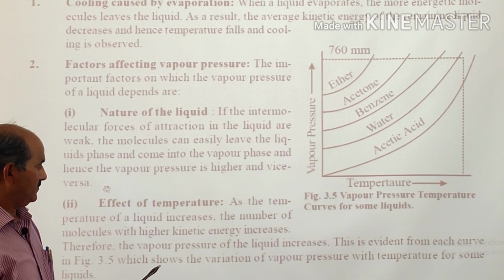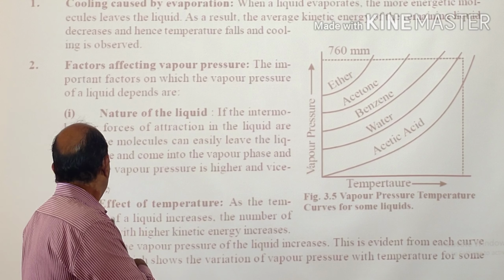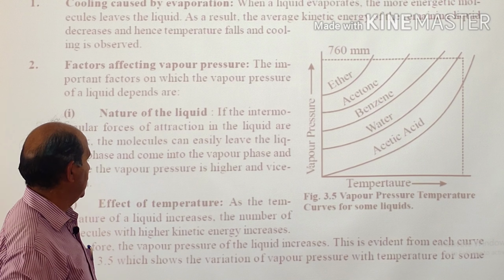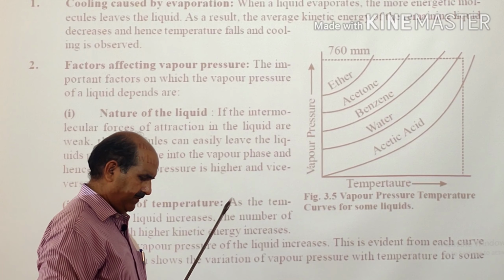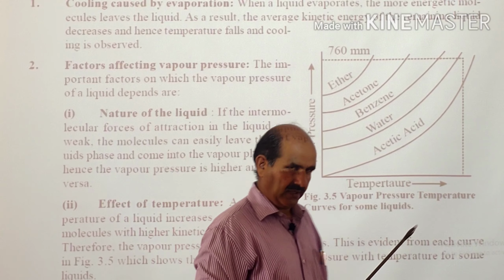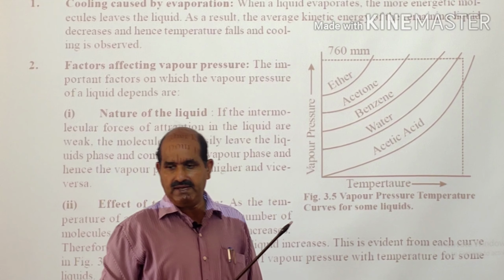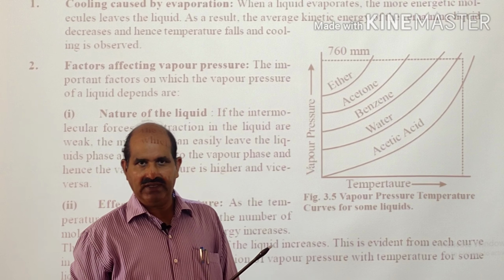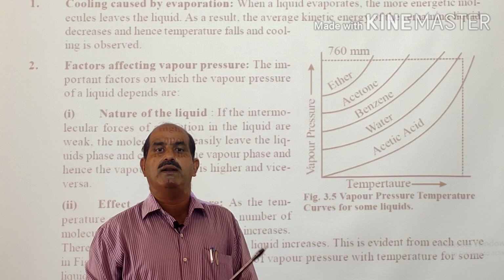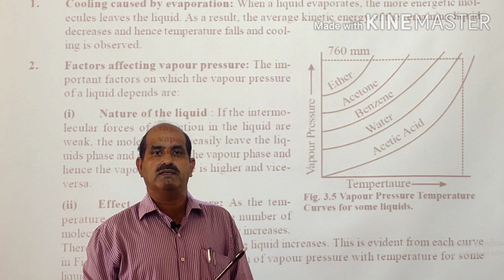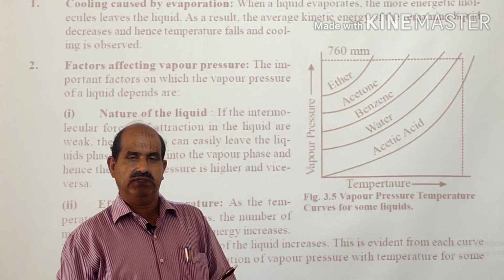Another is the effect of temperature. Naturally, if we increase the temperature, then the average kinetic energy of the liquid molecules will increase. It means the intermolecular force of attraction decreases.